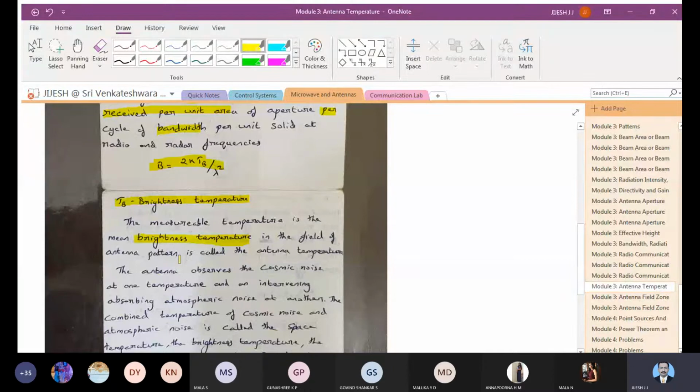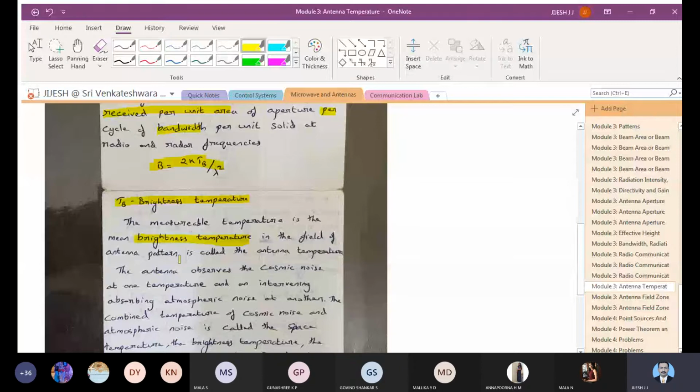You cannot eliminate it completely, but you can optimize the process. When you work on the temperature, it may result that your gain may have to get compromised. So when you have to balance all these things, you have to make sure that the antenna performs in a very systematic way. Measurable temperature means the brightness temperature in the field of antenna pattern is called the antenna temperature. So this is the definition for the antenna temperature. Okay. So antenna temperature is measurable.